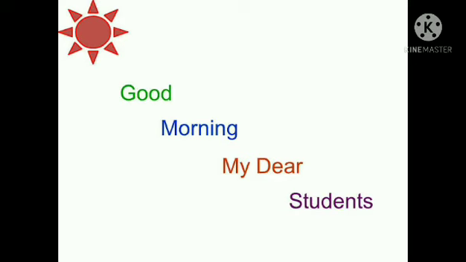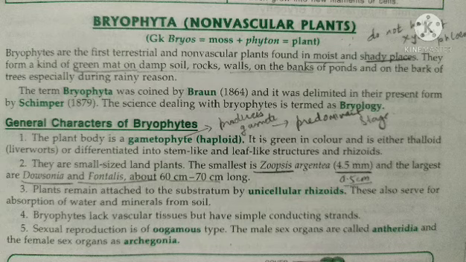So, dear students, as you know, we have started the chapter Plant Kingdom. In this video, we will study about Bryophyta, that is, the non-vascular plants. In the previous video, we studied that there are different types of plants: algae, bryophyta, pteridophyta, gymnosperms, and angiosperms. Algae and bryophyta are the most primitive plants and they both have a haploid body. So let us study about bryophyta.